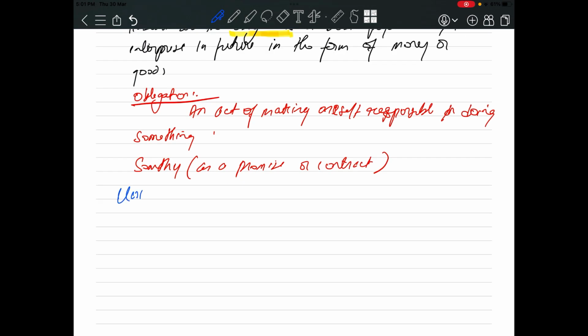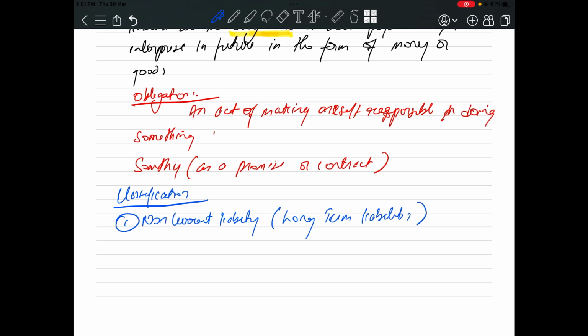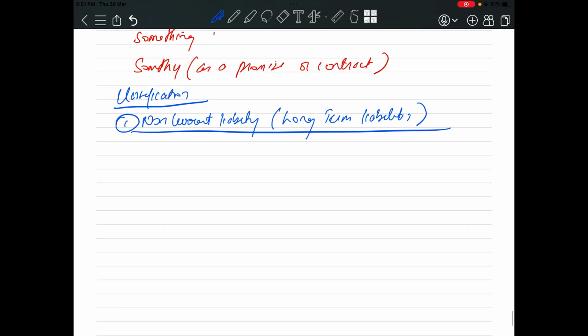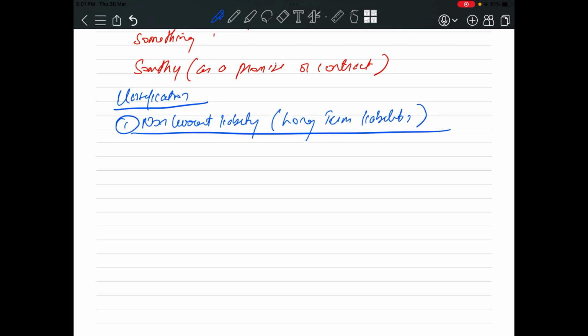The first classification is non-current liability or long-term liabilities. You may call it non-current liability, or it may be also called long-term liability.